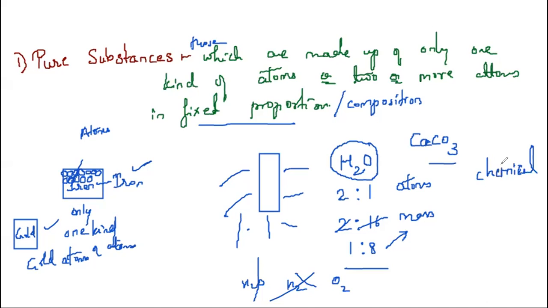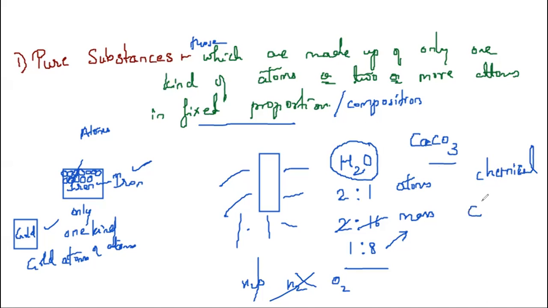That too chemical, not normal methods like evaporation. You cannot do those things. So they cannot be broken down by simple chemical or physical methods. They need different methods for separation. Yes. So they have fixed composition.